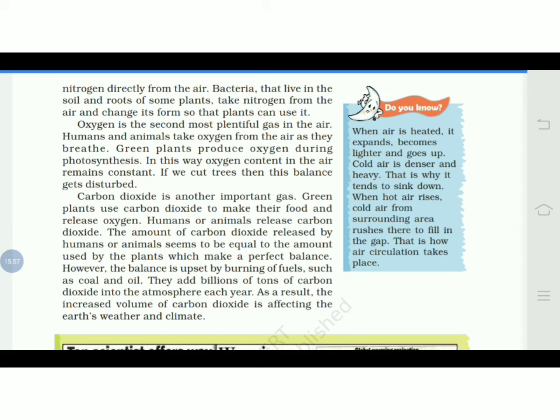The heavy air sinks down, and when it is heated it comes up. This is called circulation, and it depends on the area, and it is also affected by day and night, because during the day the air is heated by the sun rays and rises, and during night it cools and sinks down. This kind of circulation happens in the surroundings.